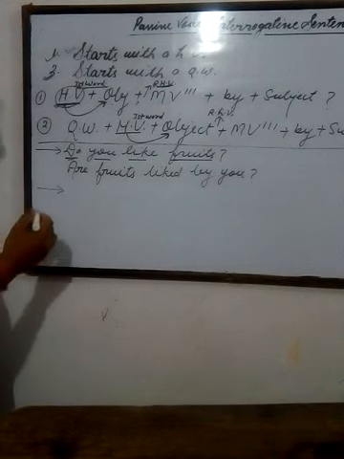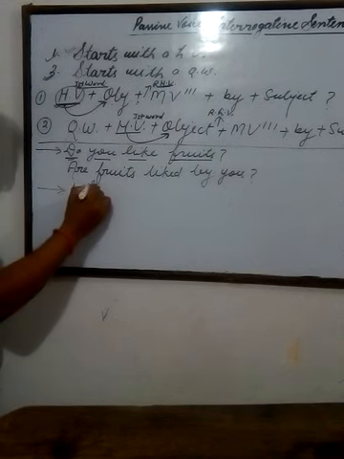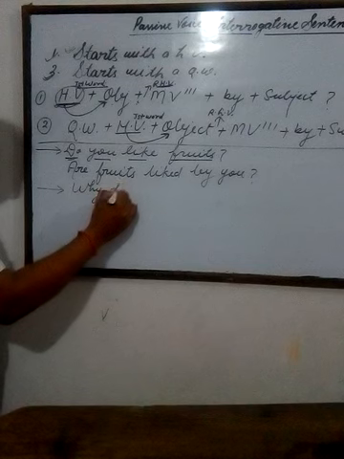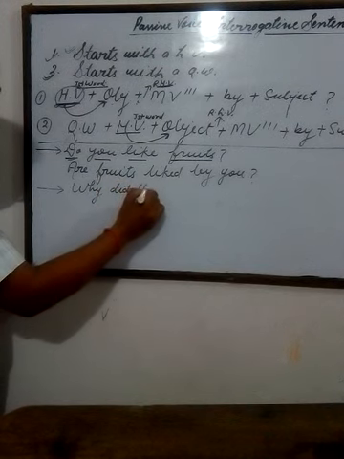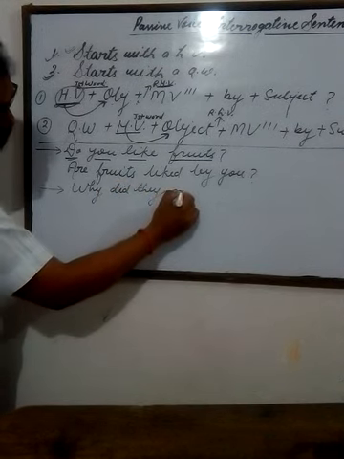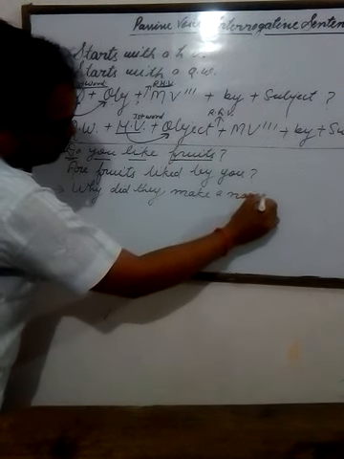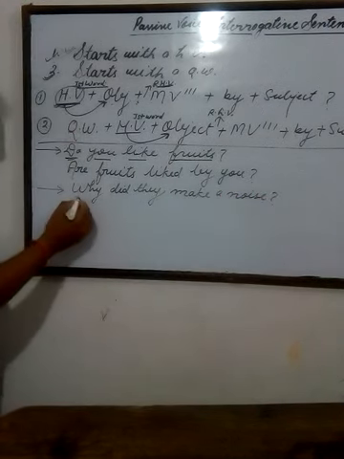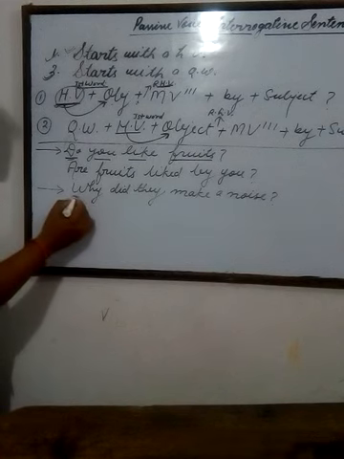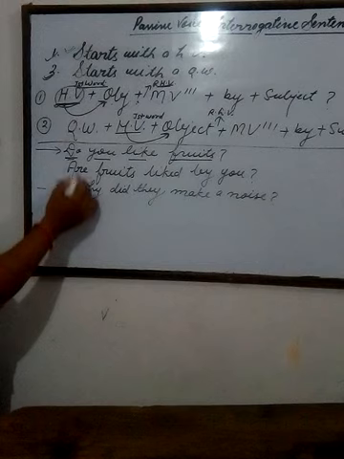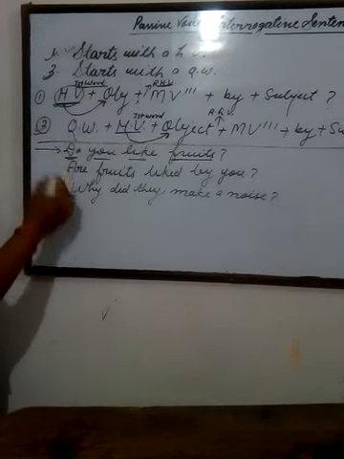Now look at the second example. Why did they make a noise? This is the second type of interrogative sentence, starting with a question word, and when this sentence will be changed into passive voice, the second structure will be followed.